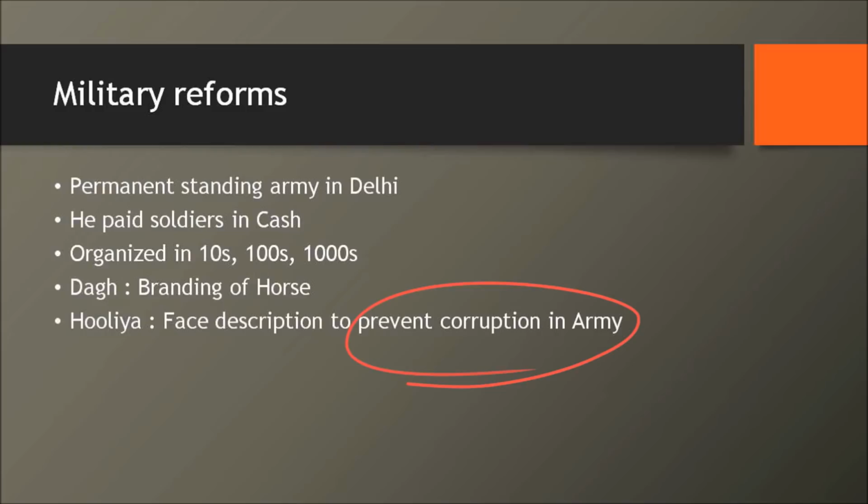Okay, so this is not a point where it ends, because this has to be seen along with the market reforms, which will be coming in the next lecture. But make sure that you know army reforms were key to Alauddin Khalji's expansionary policy as well as his economic policy.